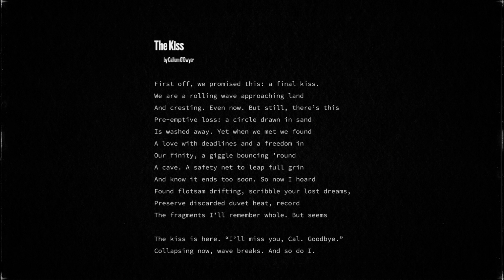Line 1 ends with Jill, line 2 ends with Hill. Jill and Hill rhyme. Voila! End rhyme! For a more sophisticated example, let's check out the end rhyme in our example poem, Callum O'Dwyer's The Kiss. This is a Shakespearean sonnet, so it follows a set rhyme scheme. It requires end rhymes in a certain pattern.